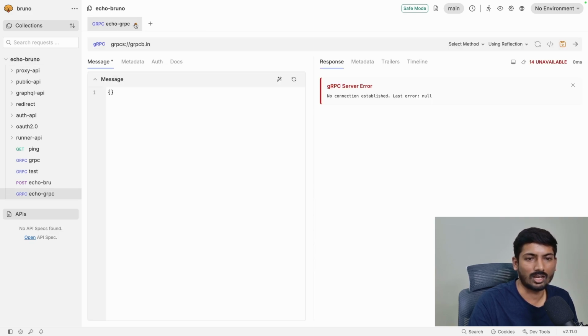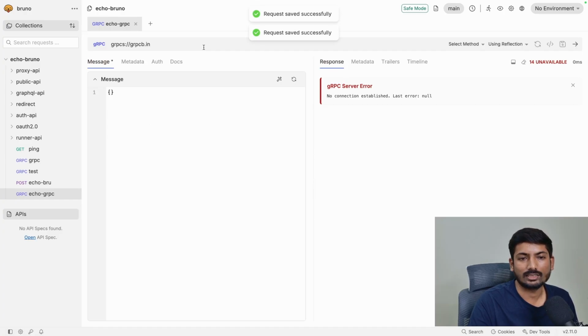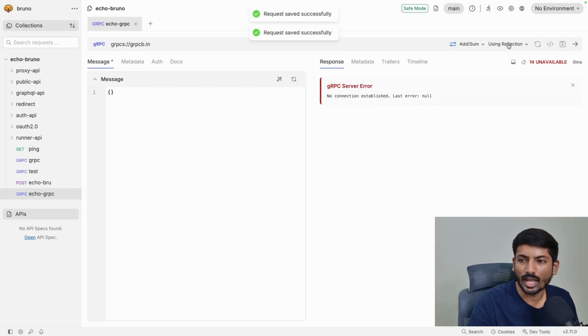But there might be a chance where you have a particular API which needs a particular proto file, and in that case you can add proto files from here. So let's get started, and I will quickly select the method sum from here, and server reflection is on.